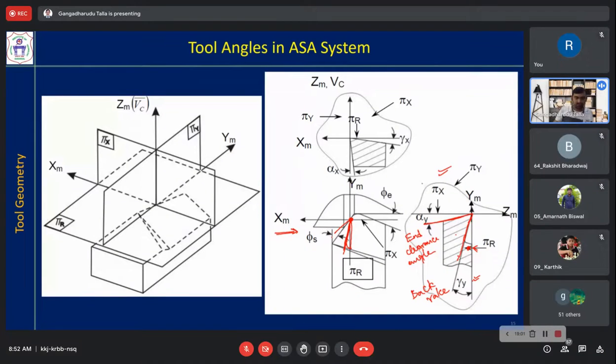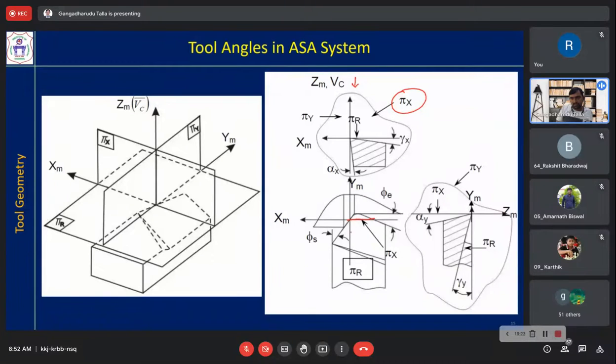Now if you are viewing the cutting tool on another plane, that is on the pi x plane, it means you cut the tool along this and view against the pi x plane from here.